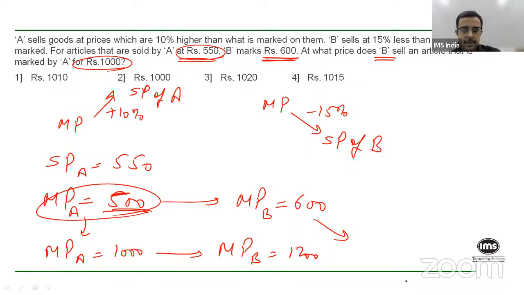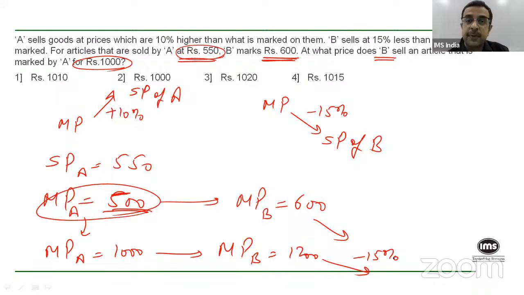Right? So for 500 mark price of A, B's mark price is 600. So if mark price of A is given as 1000, what would be B's mark price? 1200. Correct? And then what does he finally sell it for is the question, right? So he sells it for 15% less, right? Now, how much is 15% of 1200, my bad.